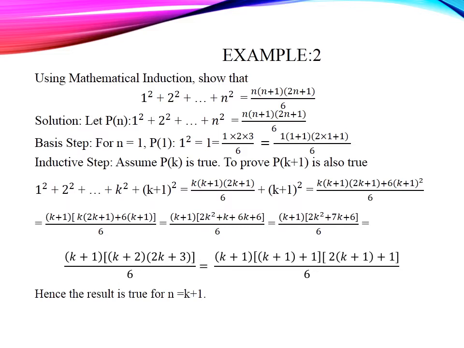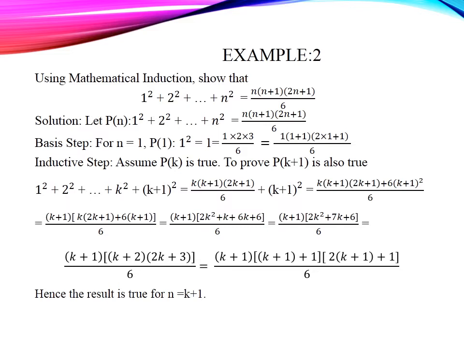1 the whole square. Now, you take the common denominator and then manipulate it in such a way that the answer is the original formula. It is 1 square plus 2 square plus up to n square, which comes as n into n plus 1 into 2n plus 1 divided by 6.